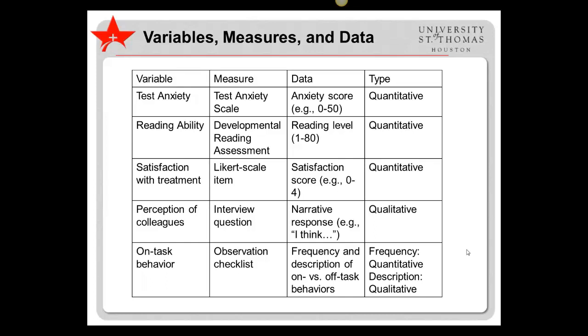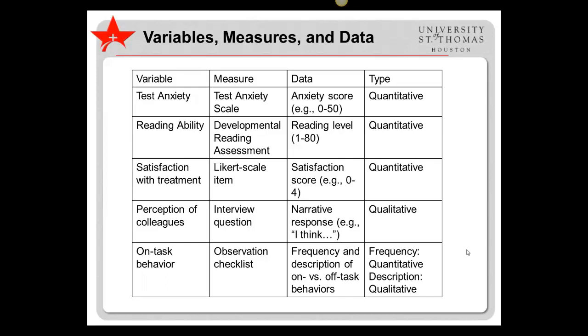Here are some examples of variables, measures, and data. Test anxiety could be measured with a test anxiety scale, which would yield an anxiety score with, for example, possible scores ranging from 0 to 50. This would be a quantitative variable. Reading ability could be measured with the developmental reading assessment, which yields a reading level from 1 to 80. This is also a quantitative variable.